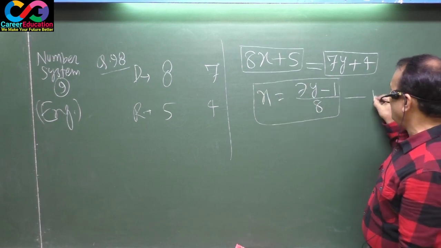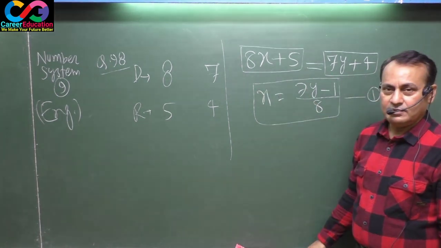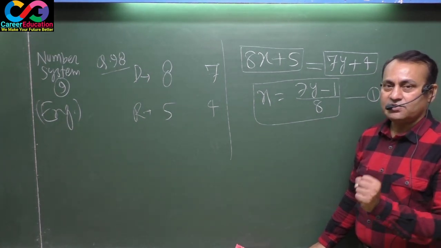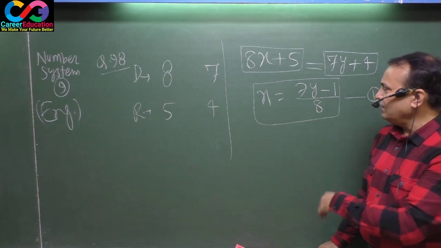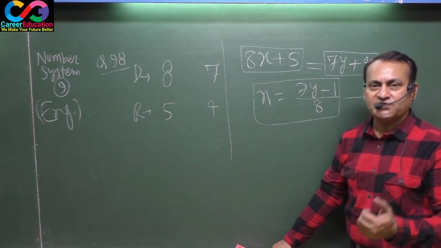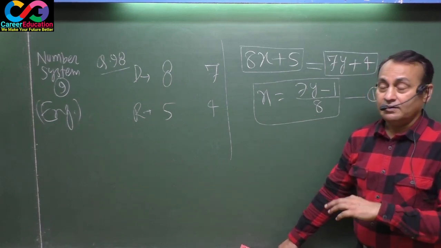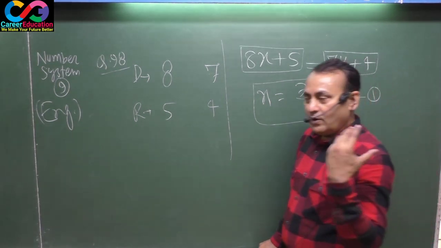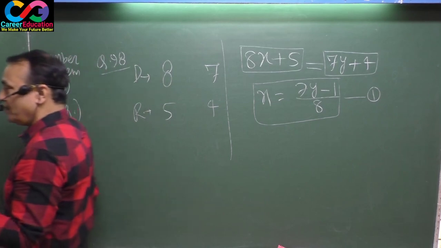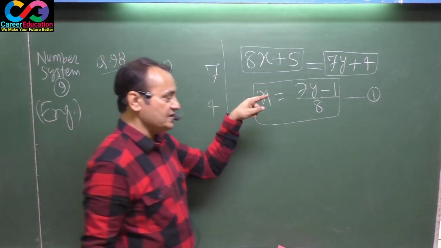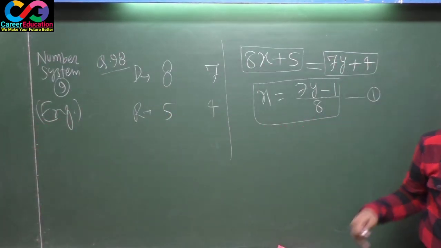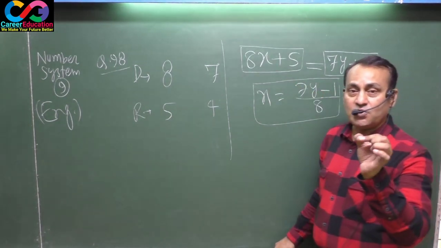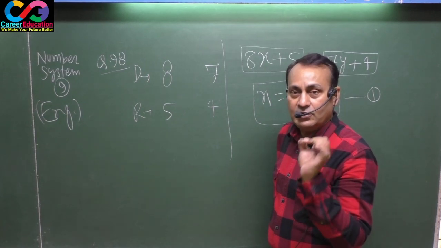Since there is only one equation having two variables x and y, it can't be said definitely. That means you cannot have fixed values of x and y here. You will have to guess what may be x, what may be y, so that the values of x and y satisfy this equation. For that you will have to go this way. x and y are your values of quotient.